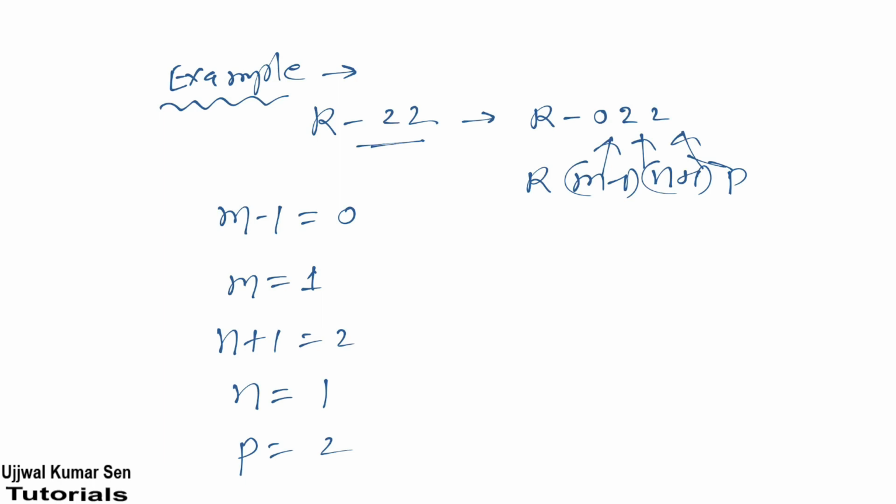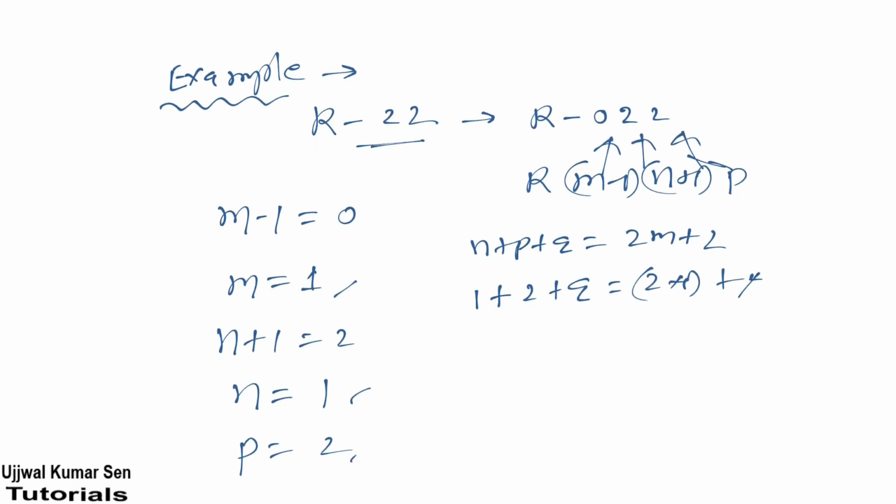Now put all these values of M, N and P in the equation N plus P plus Q is equal to 2M plus 2. Got it? So N is 1, P is 2. You need to find out Q. 2 into 1 plus 2, so 2 and 2 will cancel. Q is equal to 2 minus 1, which is equal to 1.